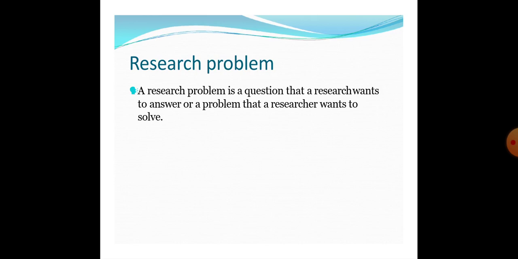First of all, I will explain what a research problem is. A research problem is a question that a researcher wants to answer or a problem that a researcher wants to solve. In a research problem, the research topic must be very clear and easy to understand. It should not distract people. If a topic is well defined, it is the only way to successful research. The topic should not create doubt and a double impression. So in a research problem, easy language is the key to success. It means use technical words.